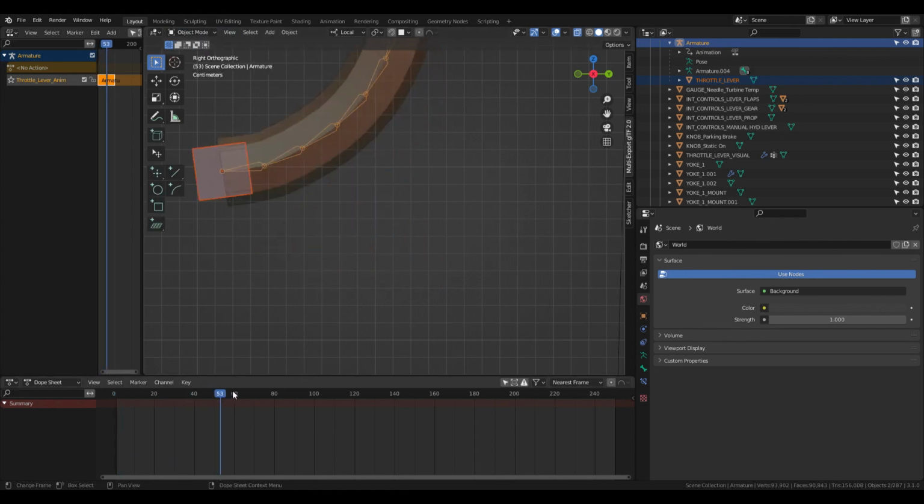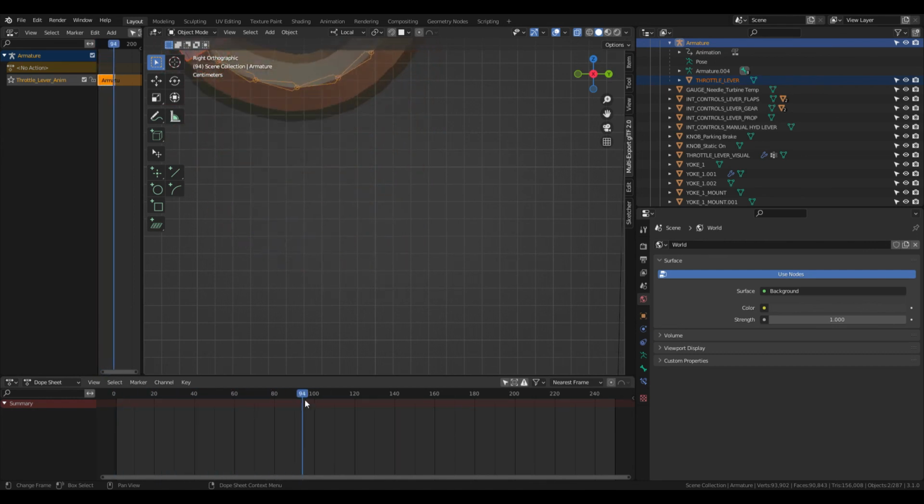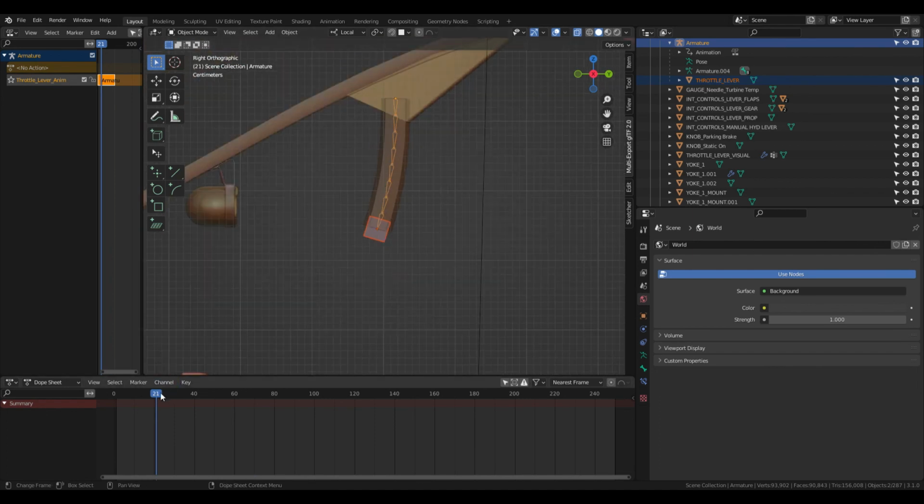And now your cube or your tooltip will move along with the end of your noodle, whatever you want to call this thing. Alright,